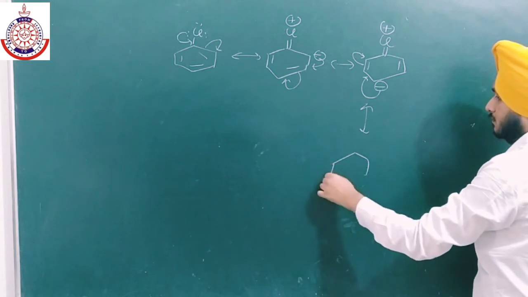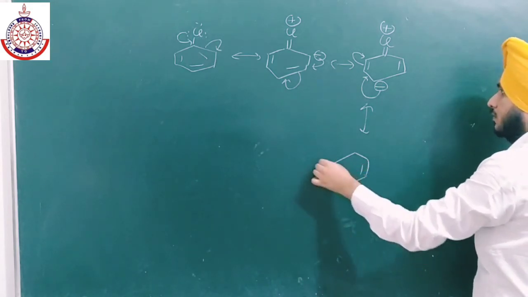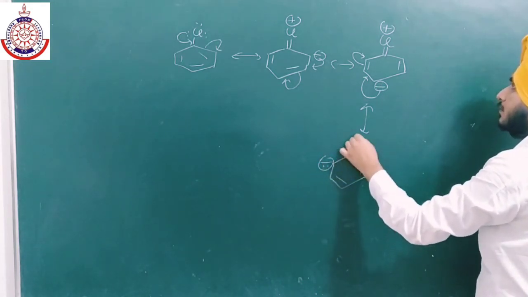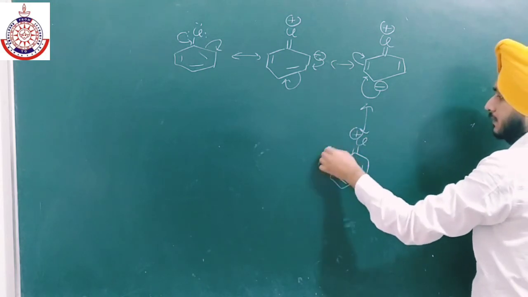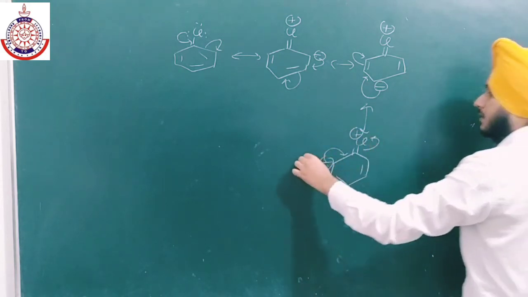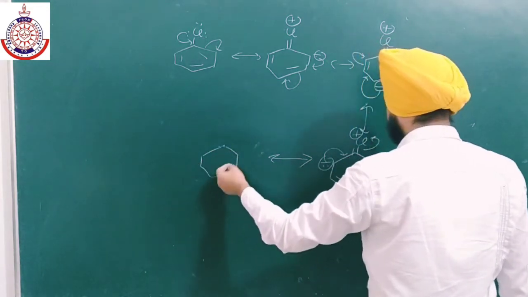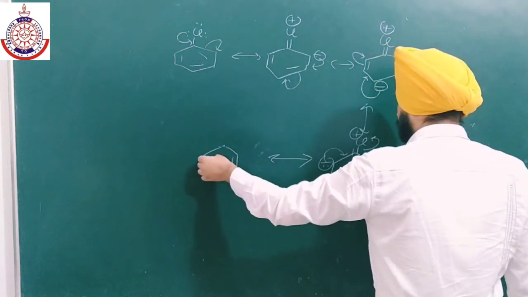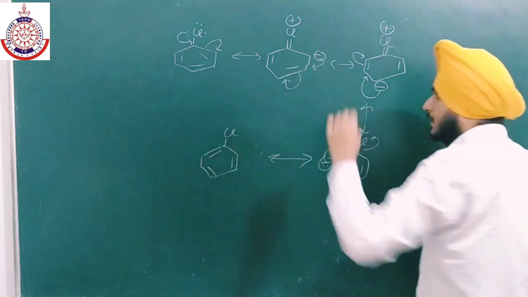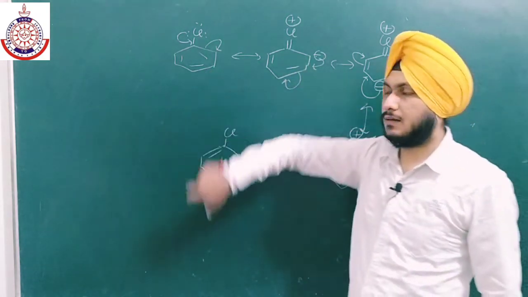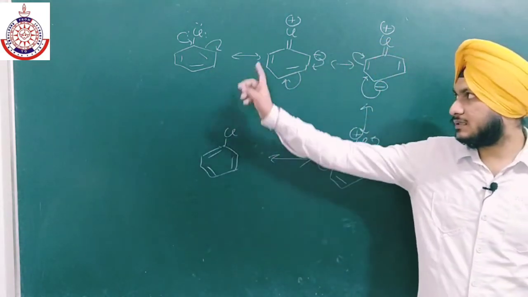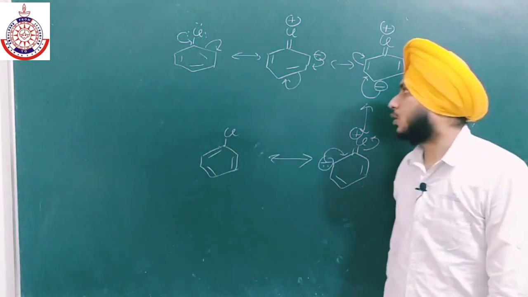Next we have a double bond over here, negative charge, lone pair, double bond, positive charge, again this negative charge will shift over here, and we will get the last resonating structure. Okay, so they are similar. The only difference is the shifting of electrons, the order of the double bonds.